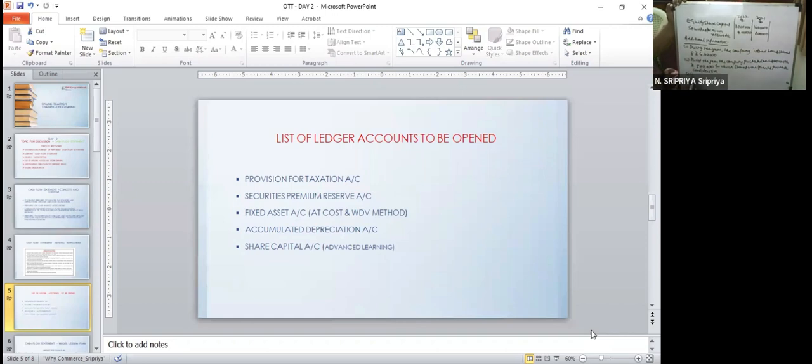The third adjustment: during the year, the company bought back equity shares of rupees 1 lakh.